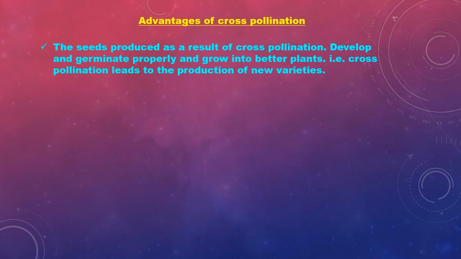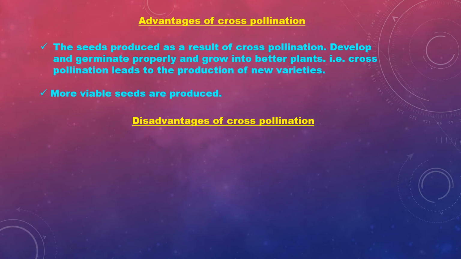That is, cross-pollination leads to production of new varieties. The gametes are of different types, so new varieties of plants will come. More viable seeds are produced. More viable, different, strong, healthy seeds will be produced.